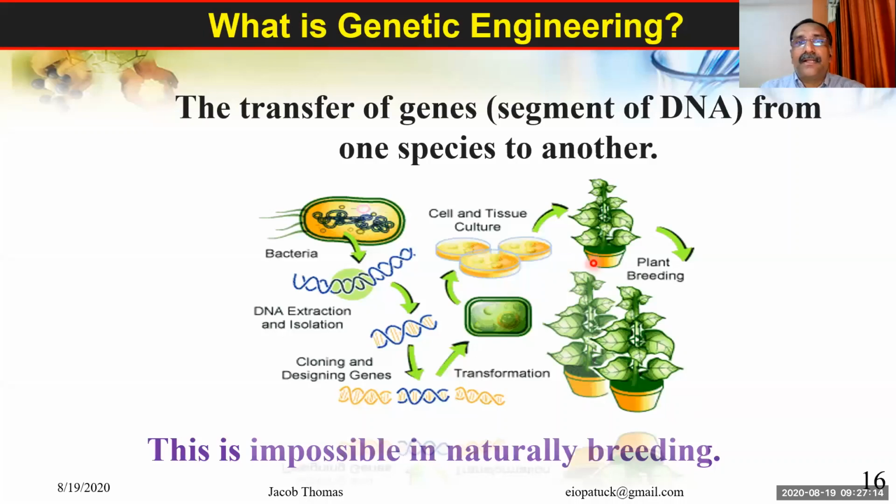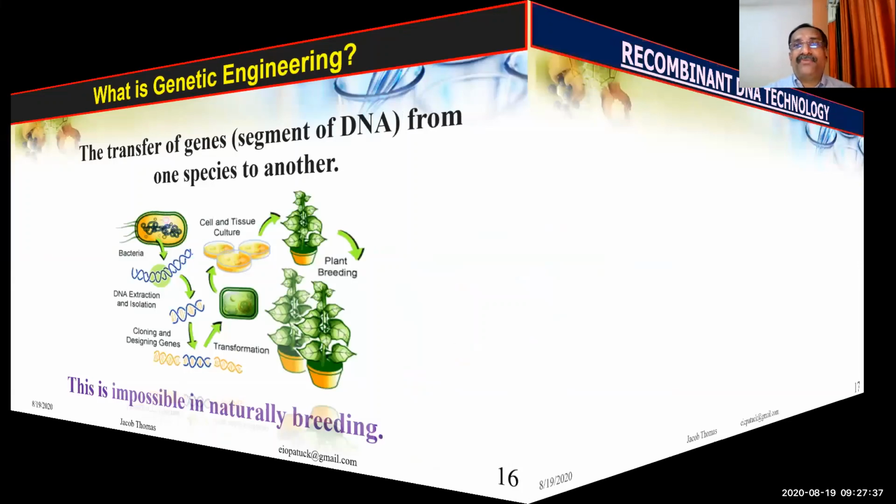All these come under genetic engineering, which we simply call manipulation of genes, and this cannot be done naturally because it never happens in natural breeding, so we have to make it possible. This is what we saw last class, and today we start from here.